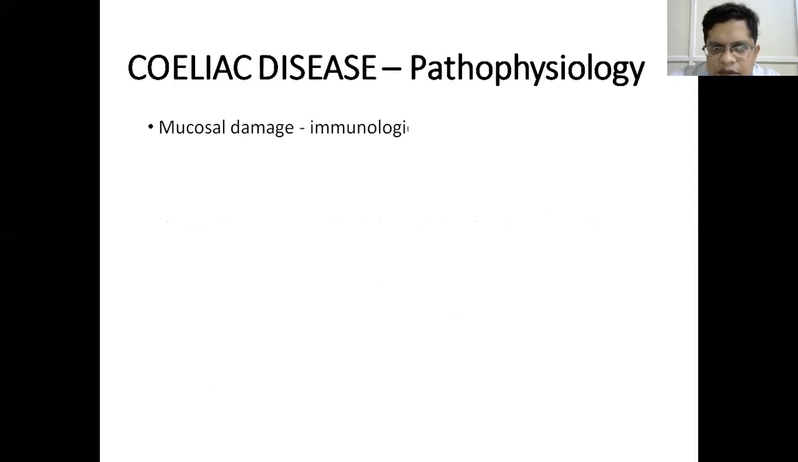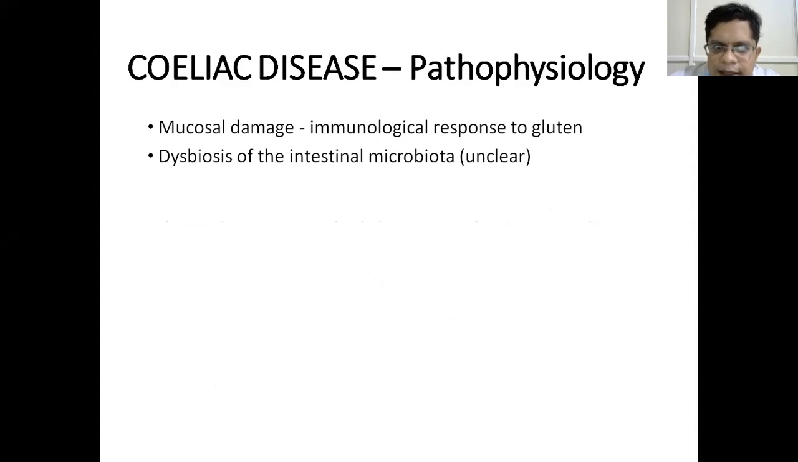So what is the pathophysiology? The main important pathophysiological mechanism is mucosal damage. Mucosal damage occurs due to the immunological response to gluten, and there is dysbiosis of the intestinal microbiota. Normally, physiologically, there is a characteristic intestinal flora for each part of the intestine, but this is disturbed and there is dysbiosis. So various different microorganisms are seen to grow in the intestine.